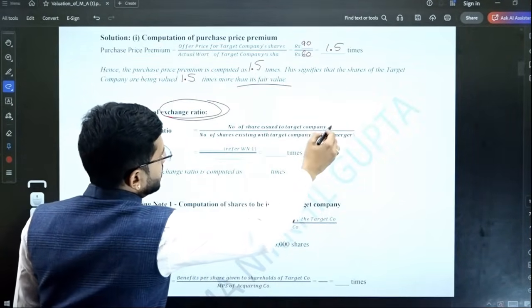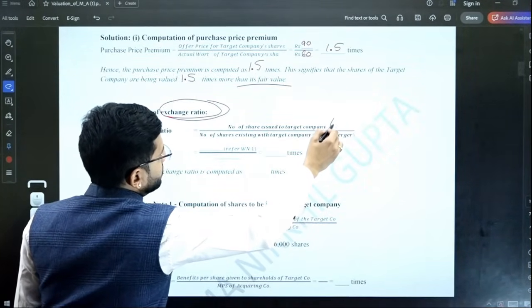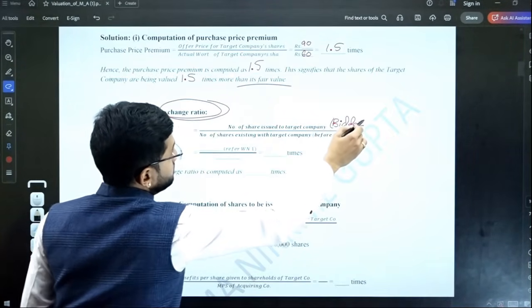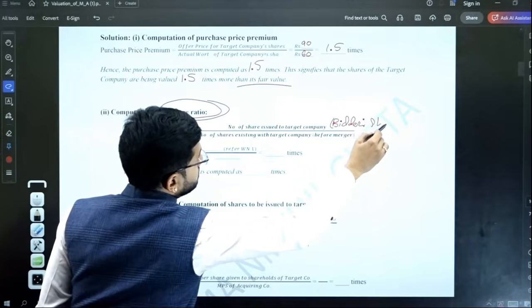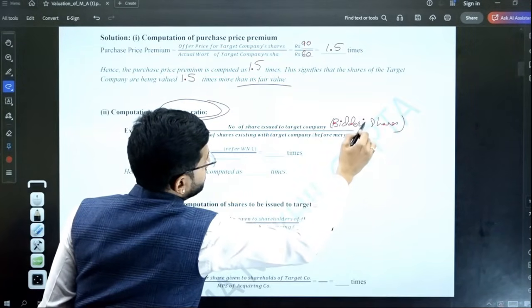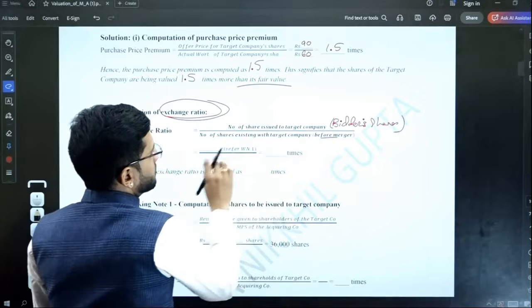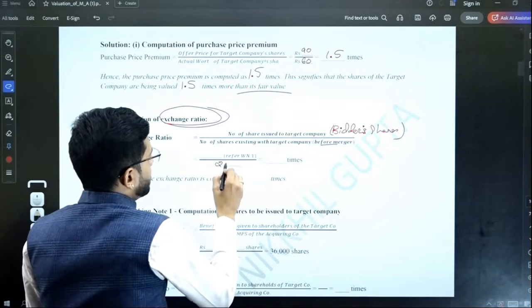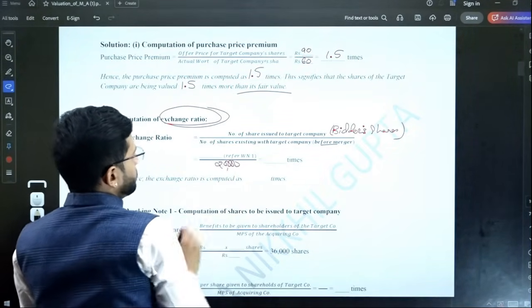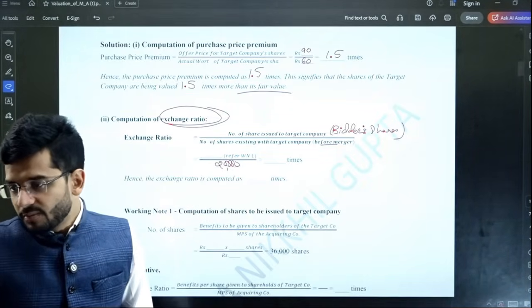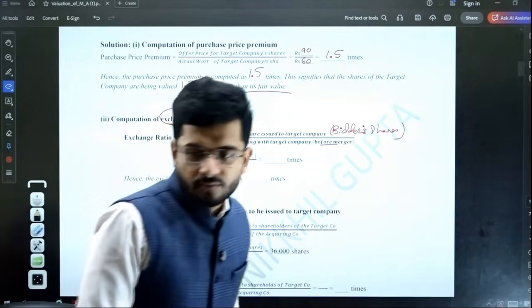So number of shares issued to target company, that is the bidder company's shares which are issued to target company, divided by the number of shares existing with target company before merger. This is 20,000. The denominator is 20,000. You have to compute the numerator. What will be the numerator? And then you have to tell the exchange ratio. Please tell the exchange ratio also.